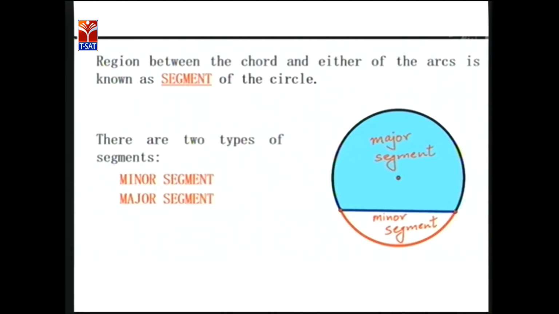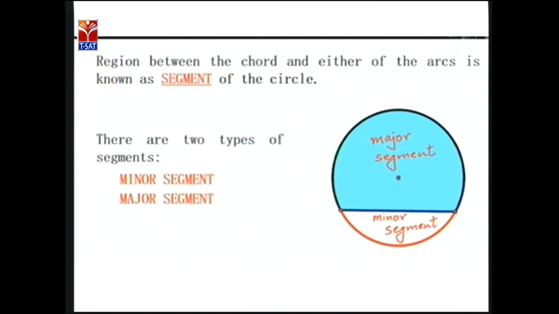Let's see the slide. Here look at the figure. Here we have the segment figure, and the region between the chord and either of the arcs is known as a segment. Here the blue part is known as the major segment, while the remaining part is known as the minor segment.